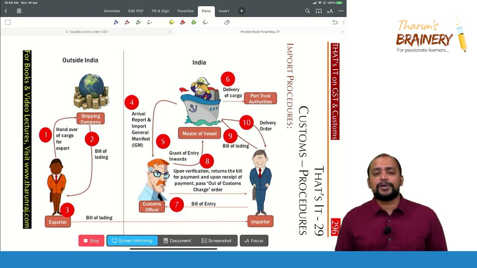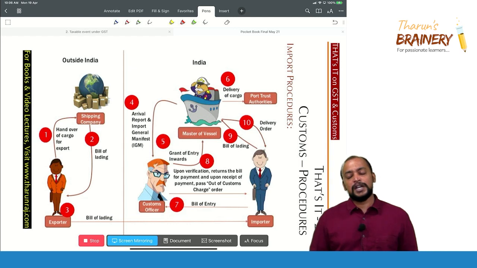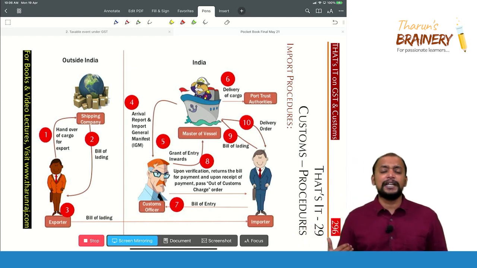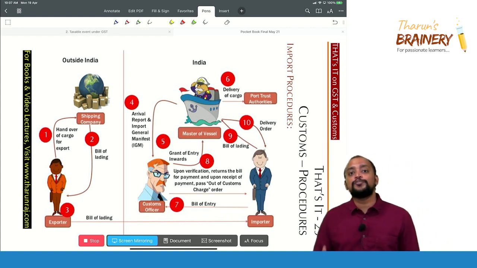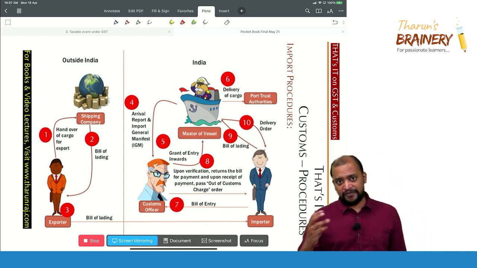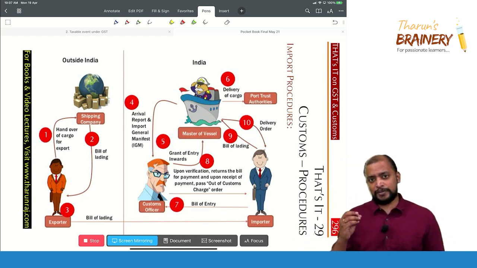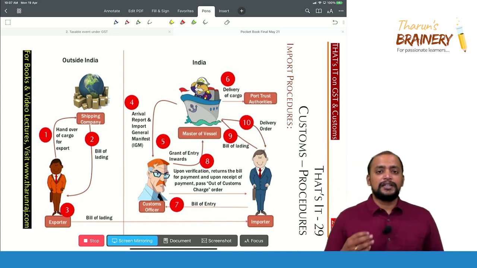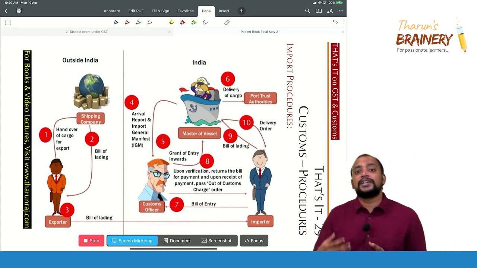Now what will happen, this bill of lading is a document of title to claim the ownership of the goods, and parallelly the shipping company will be bringing the vessel to India, and they will be filing a document called import manifest. The document name is import manifest. So they will be filing the document, and when the document is filed, the customs officer will be granting entry inwards.